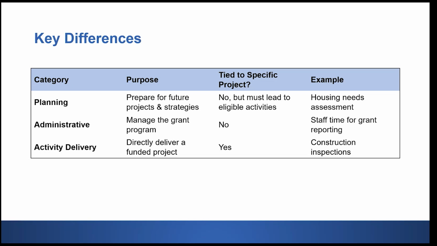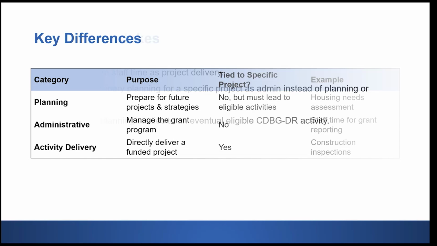And then your project delivery costs are always tied directly to a funded project, things like your inspections, engineering, relocation expenses. But the main takeaway here is that if the cost is tied to a specific project, it's project delivery. If it's broader, it may fall under planning or administration.